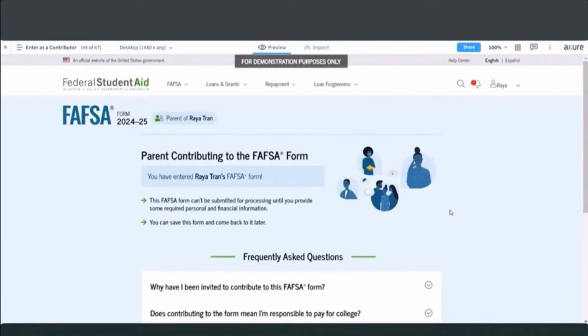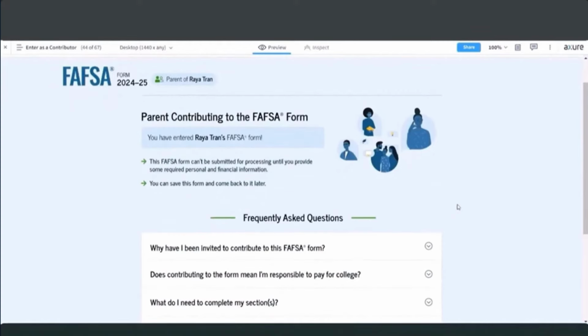FAFSA form. So this first page here is just explaining to the parent that you've entered Raya's form, just giving some information about the fact that we need the parent's information in order for Raya to be eligible for federal student aid, and that of course the parent can save the form and come back to it later.